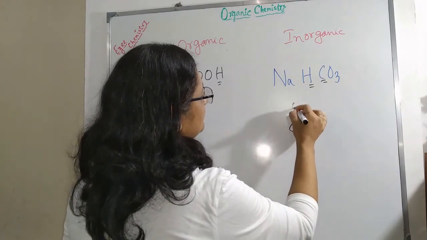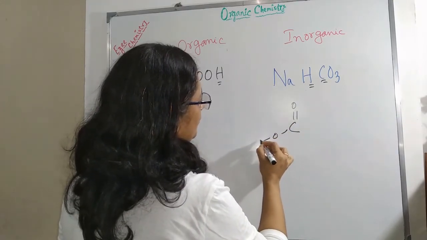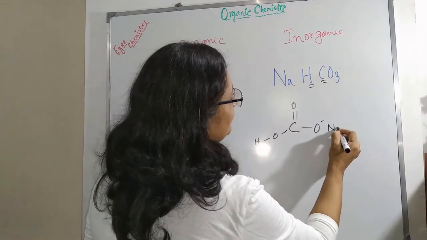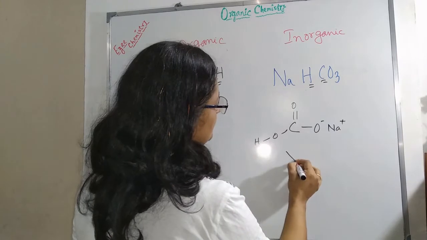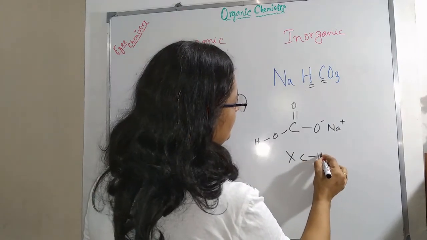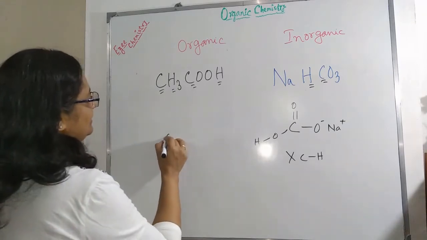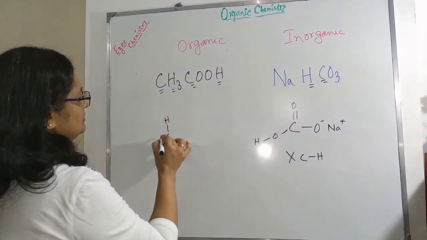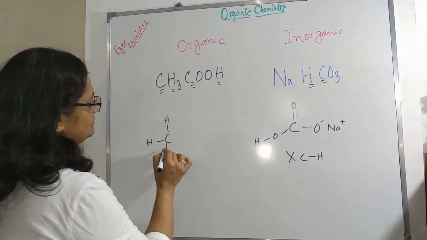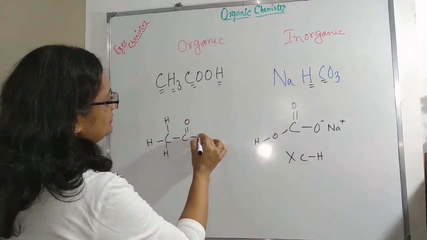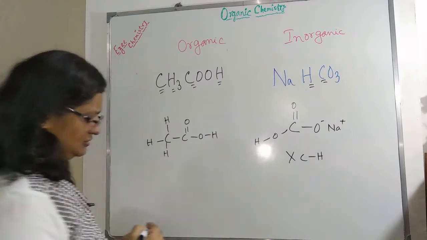Carbon, O, H, O minus, Na plus. So there is no carbon hydrogen covalent bond here, whereas you can find 3 carbon hydrogen covalent bonds along with other bonds.